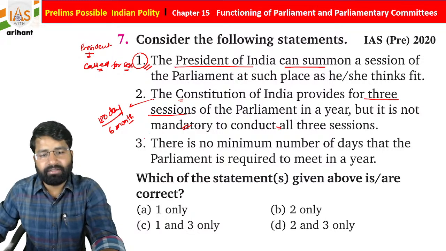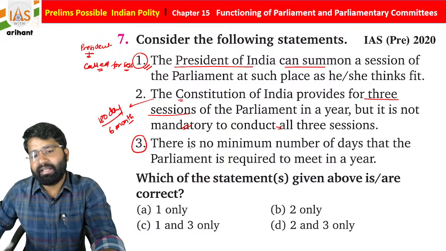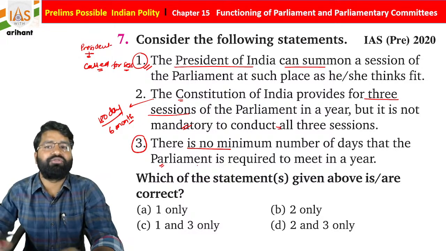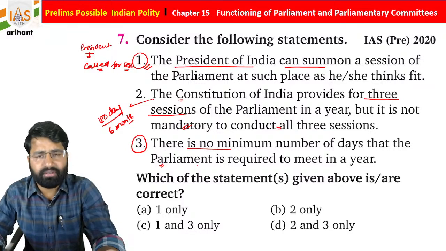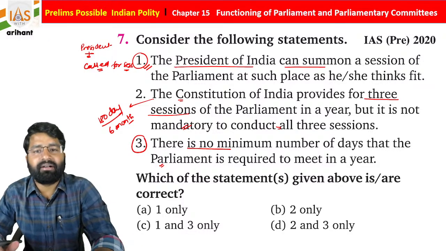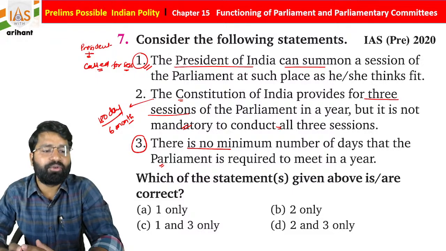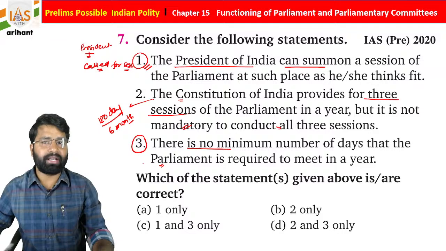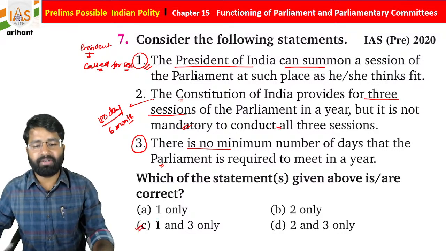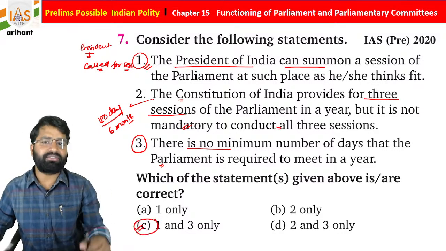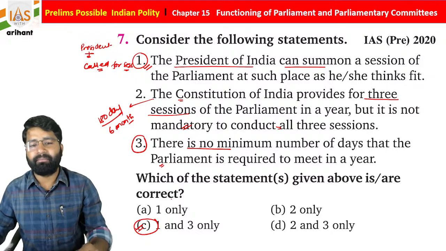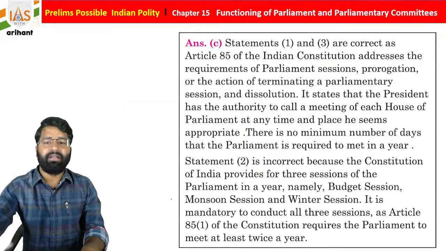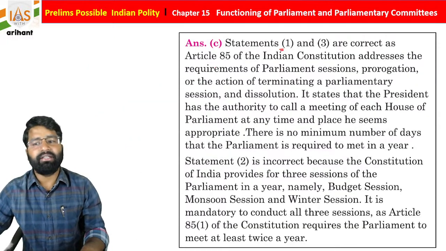Now the third statement we have: there is no minimum number of days that Parliament is required to meet in a year. So yes, it is not required, but this gap should not be more than 180 days. So, students, the right answer is that statements 1 and 3 are correct, and statement 2 is incorrect because there is no mention of the 3 parliamentary sessions. Okay everyone, so statements 1 and 3 are correct.